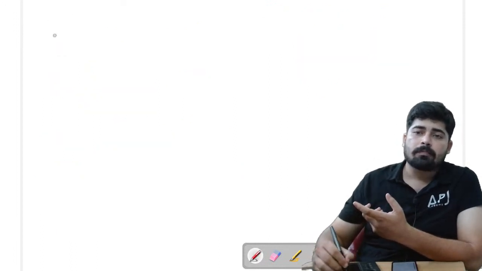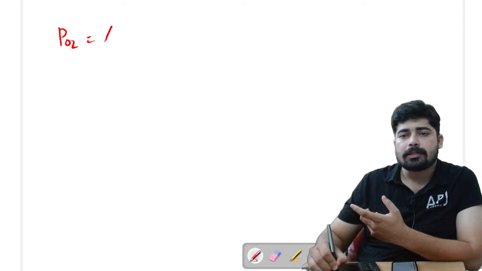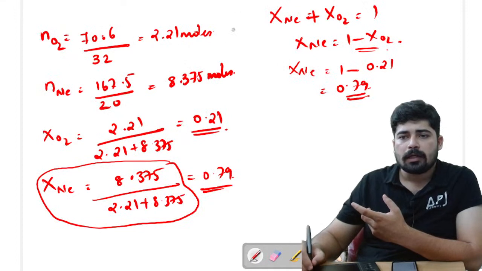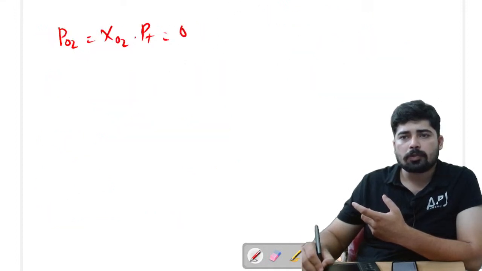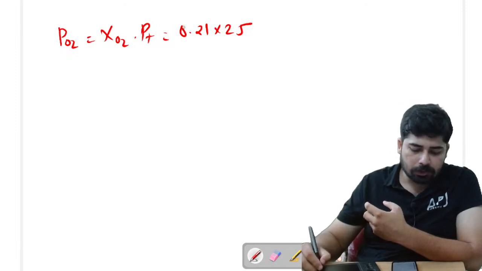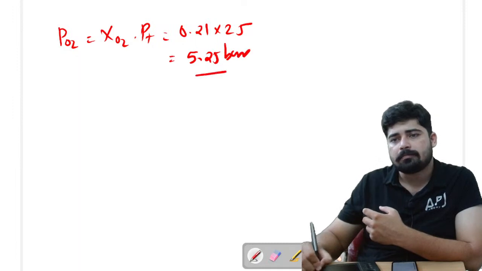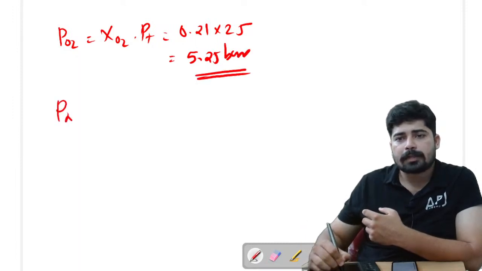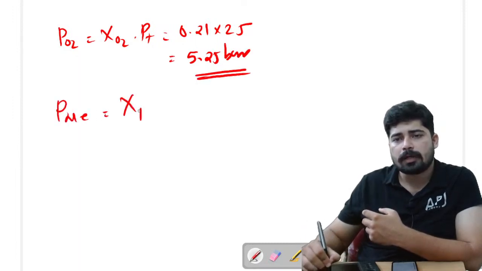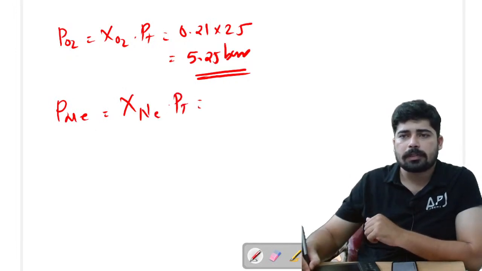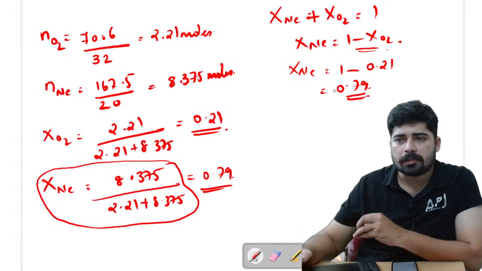We can find out the partial pressure of O2 that is equal to mole fraction of O2 into P total. So what is mole fraction of O2? Mole fraction of O2 is 0.21. So 0.21 into 25 bar, that is equal to 5.25 bar is the answer. Now partial pressure of neon is equal to mole fraction of neon into total pressure.